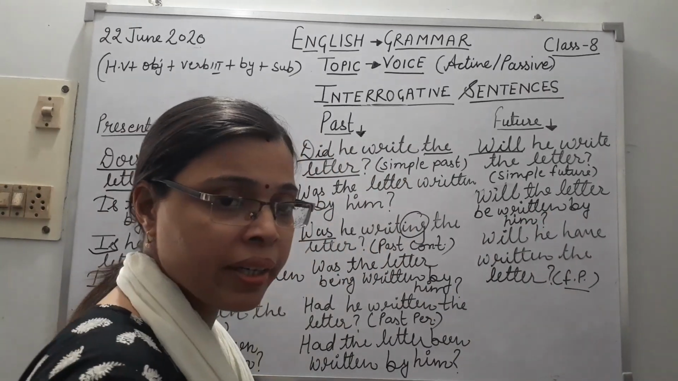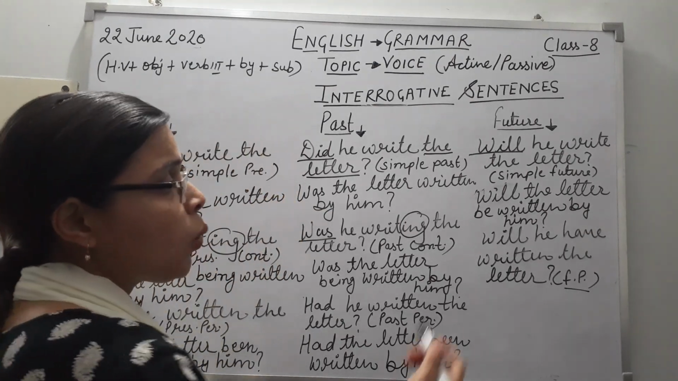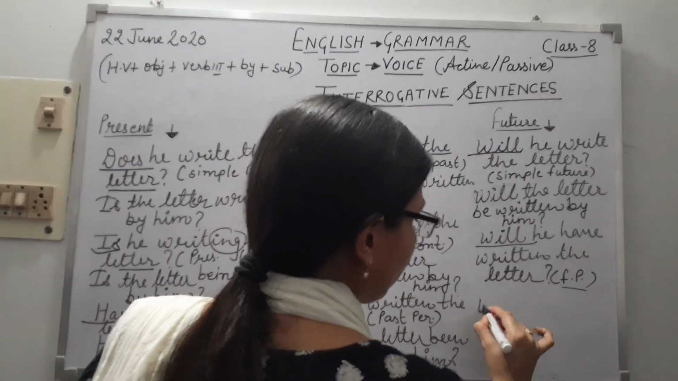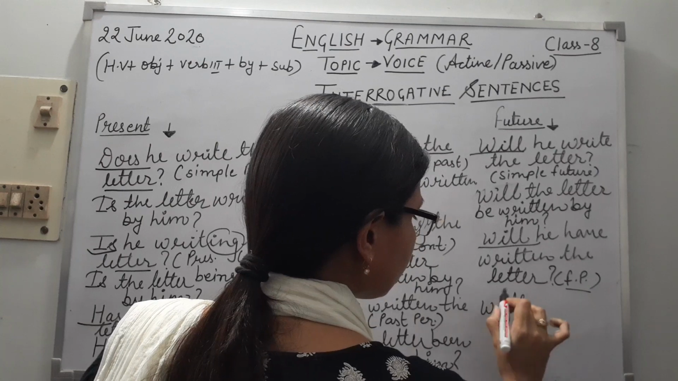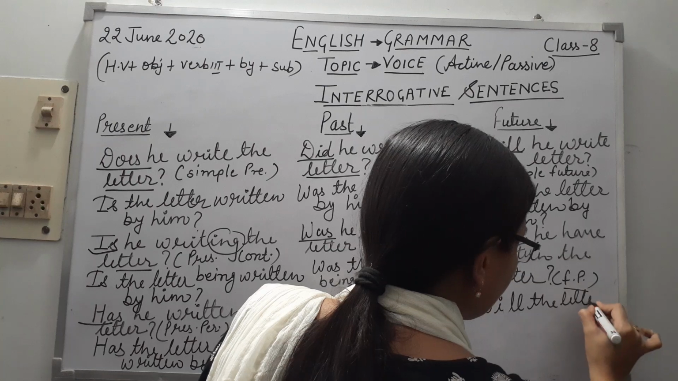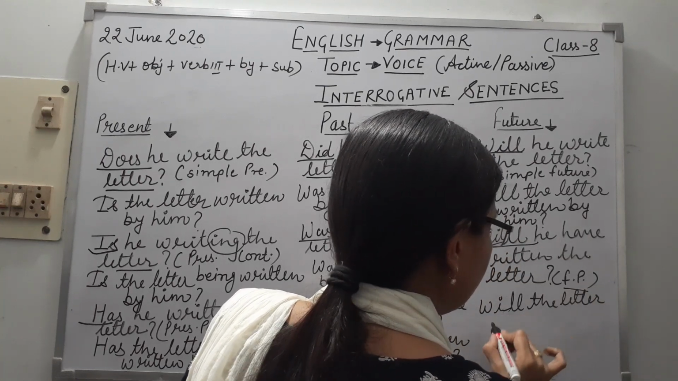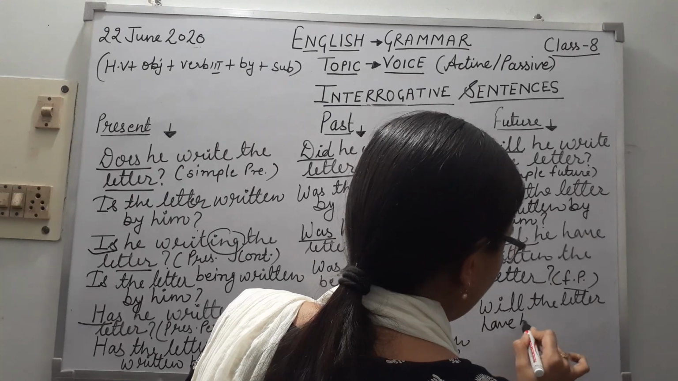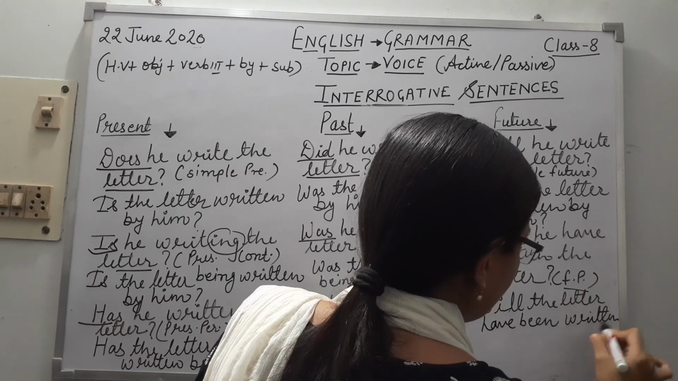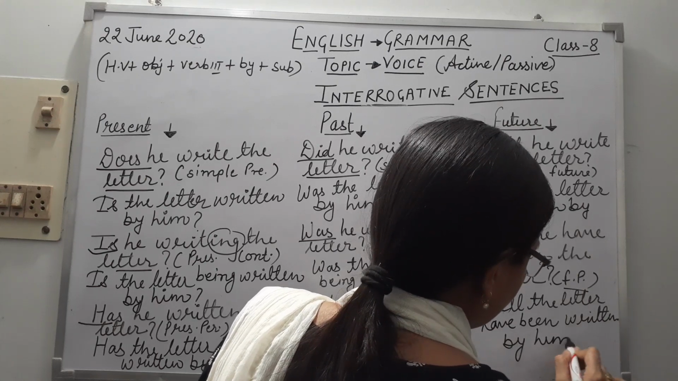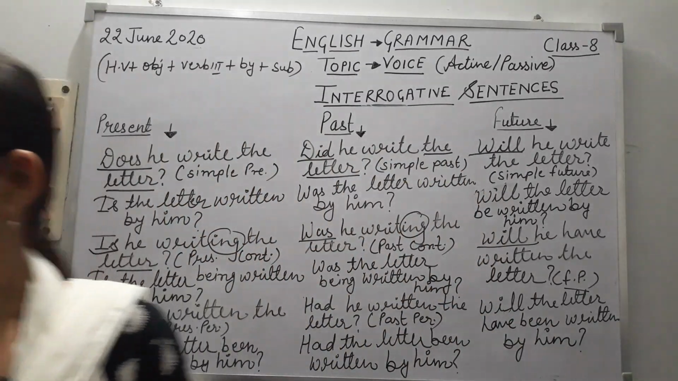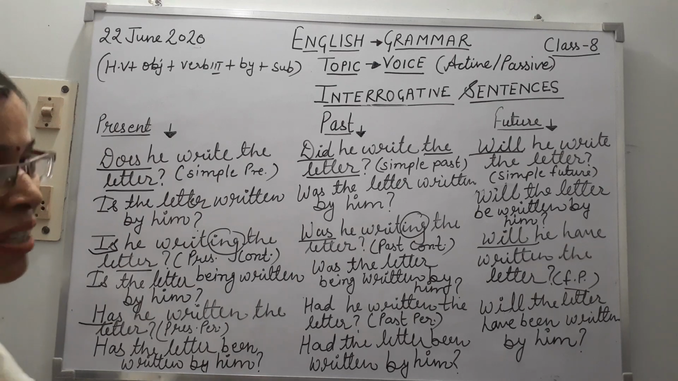Now future perfect. Future continuous and perfect continuous will not convert. Will he have written the letter? So will again is with you. Will the letter have been written by him? Sign of question mark. So this is how we are converting the interrogative sentences from active to passive voice.